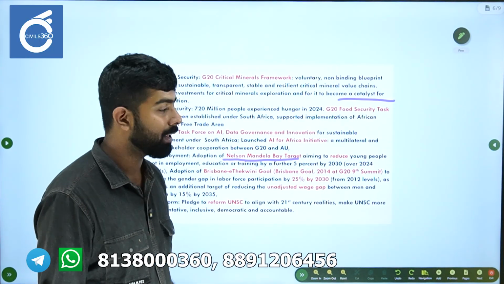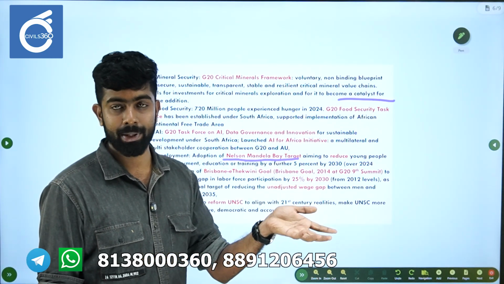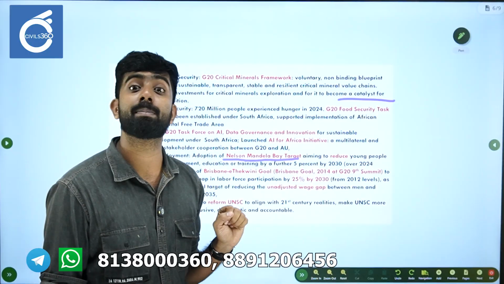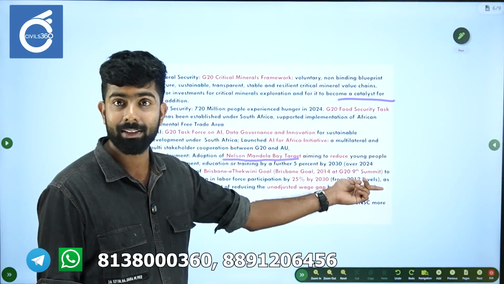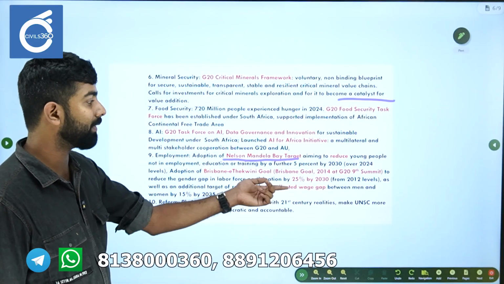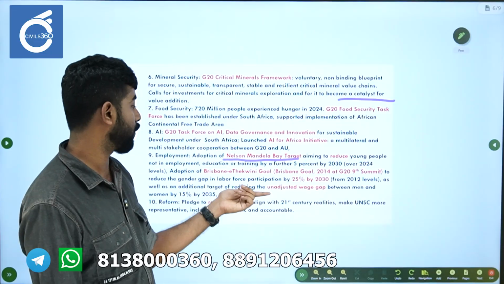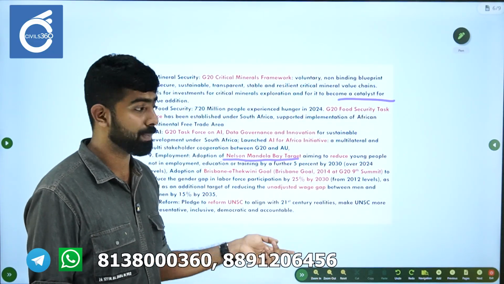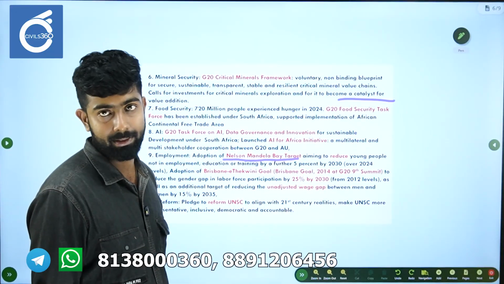Brisbane is in Australia, and back in 2014, the G20 summit at Australia had given a Brisbane goal. The Brisbane goal in 2014 at the G20 9th summit gave another target. It aimed to reduce the gender gap in labor force participation by 25% by 2025. That was the initial target. Now it is by 2030.